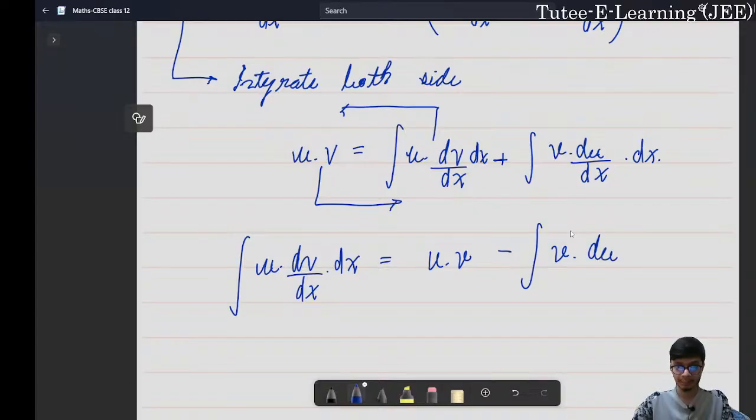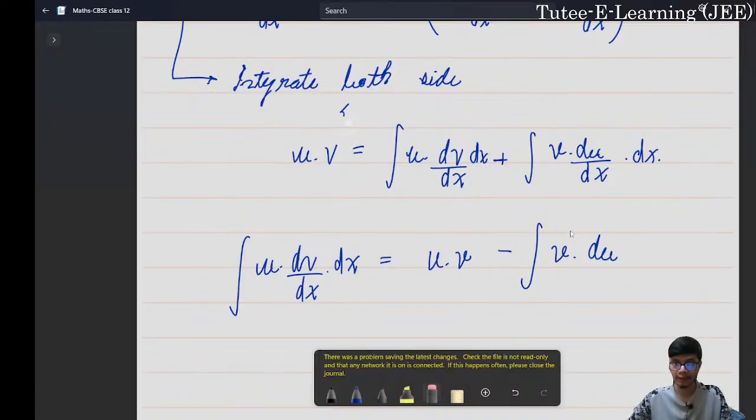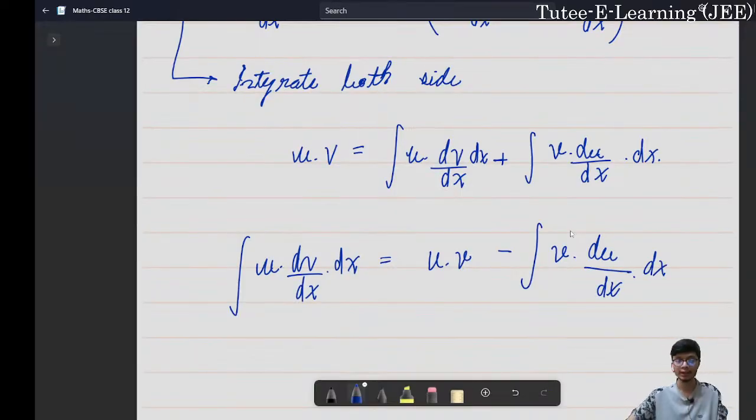v du by dx. So this part I have taken to the left-hand side. Or maybe you can imagine I am taking this part to the left-hand side and keeping the other as it is. Anything is fine. This is some jugglery that I am trying to do over here, and then I am writing this part as follows. Therefore I have now written it in terms of a new integral equation, like this.